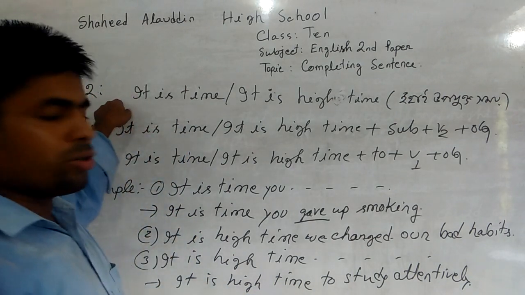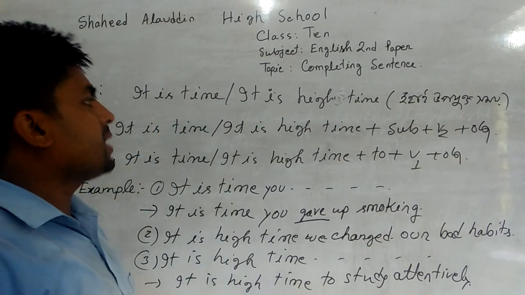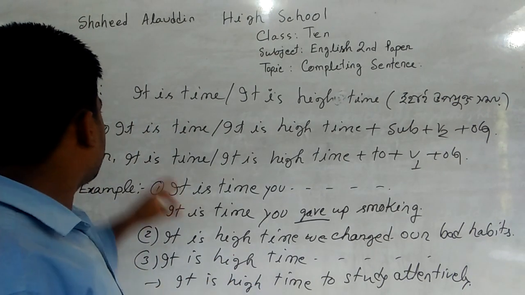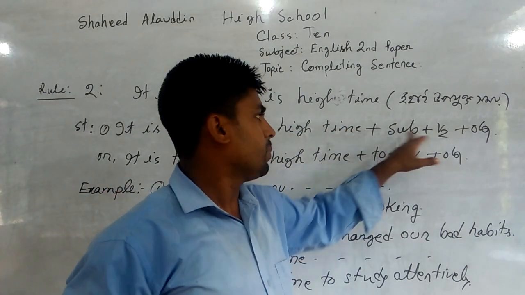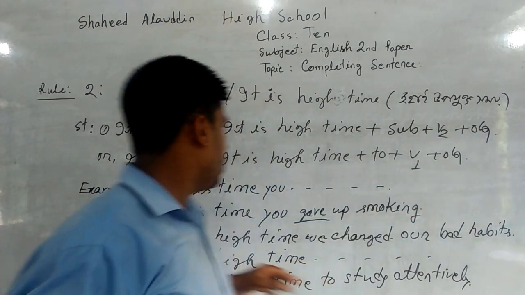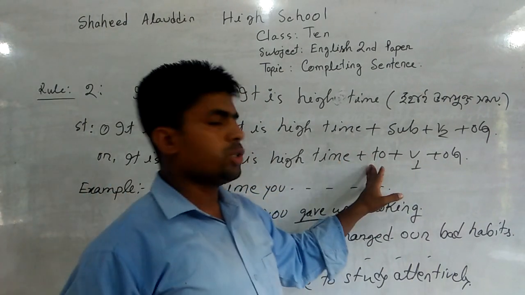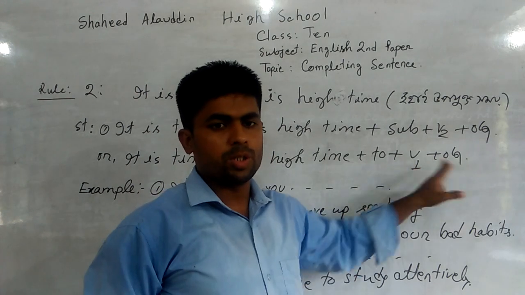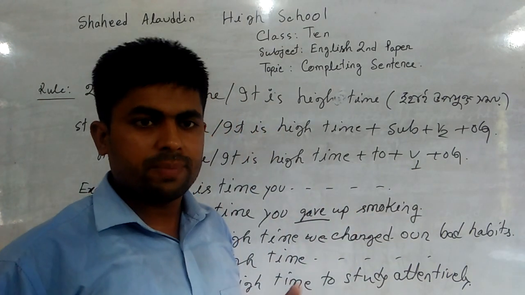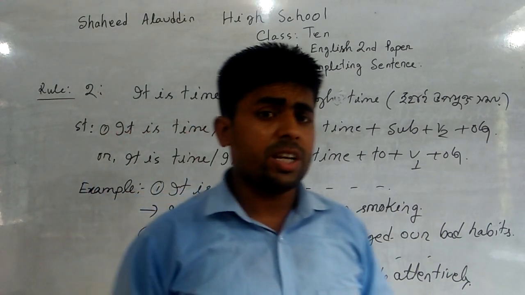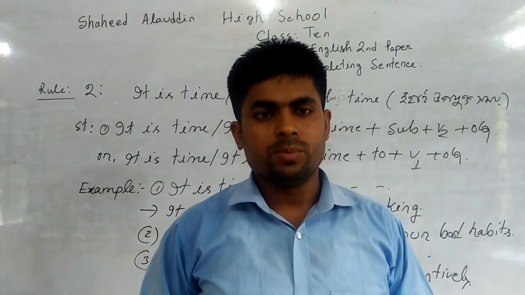So according to the rules, after it is time or it is high time, we have to use subject plus B2 plus object, or it is high time or it is time plus to plus present form of main verb plus object. We can follow either rule, but if there is a subject after it is time or it is high time, we have to use past form of main verb plus object.